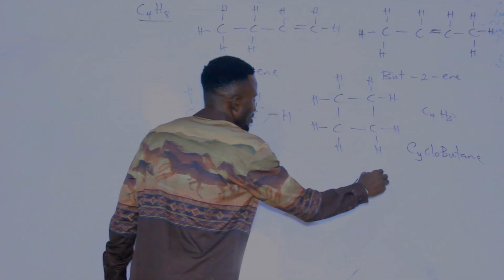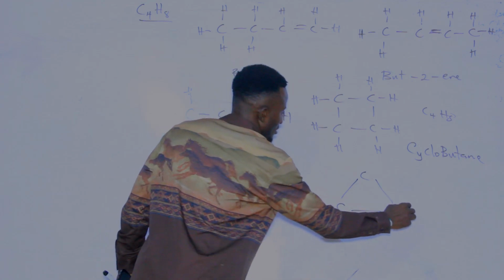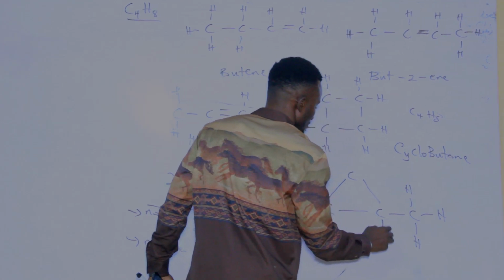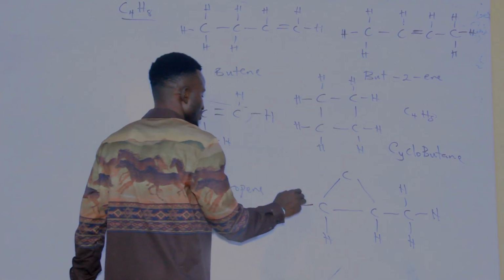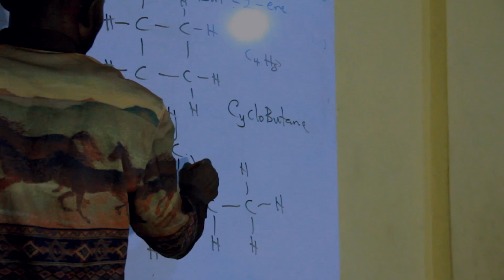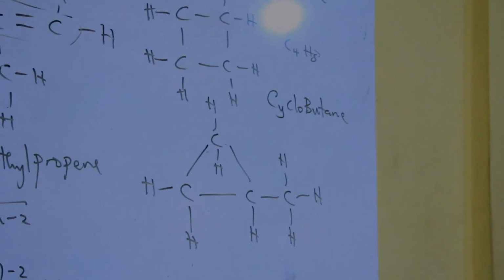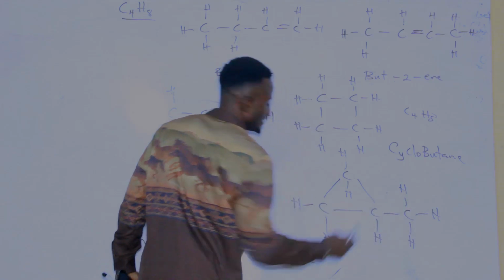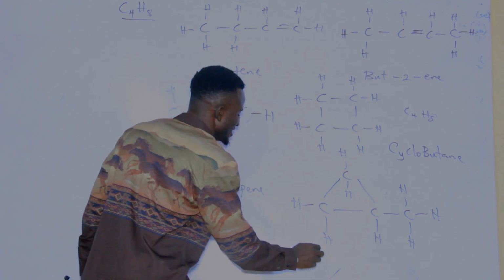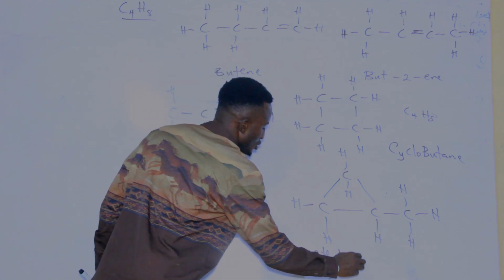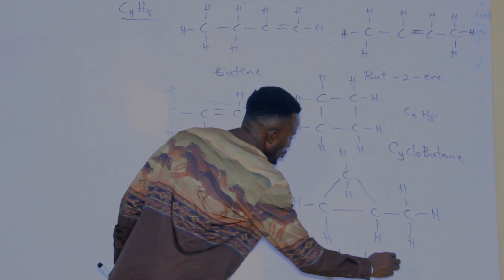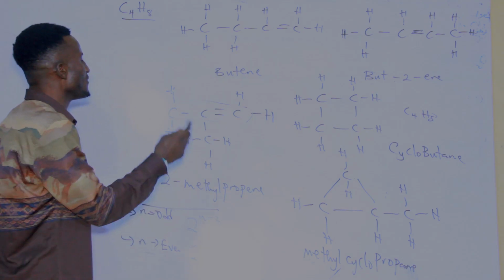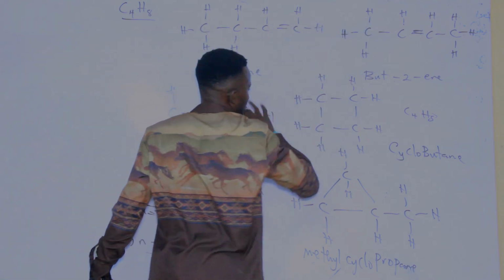Now cyclobutane, we can still have another one. So if you have another one, you have it to be this. We can have it to be this, that is under this cycle. Each carbon, don't forget, must be tetrahedral, that is 4 bonds. How many carbon is here? We have 1, 2, 3, 4. And how many hydrogen? 1, 2, 3, 4, 5, 6, 7, 8. The same thing. But this one is methylcyclopropane.